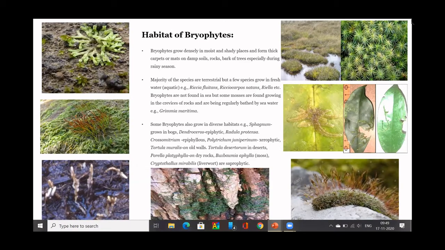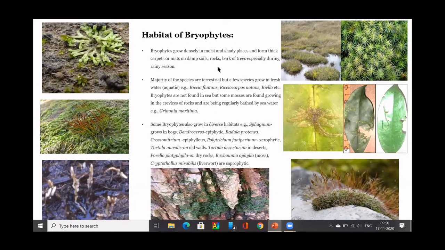So this is a Riccia thallus. The plant body of a bryophyte is called a thallus, thalloid. This is also another algal character. In most algal genera the body is called a thallus, so here the body of the bryophyte is also called a thallus. You can see the thalloid structure of Riccia with dichotomous branching at the tip. Riccia and Riella, all these are aquatic.